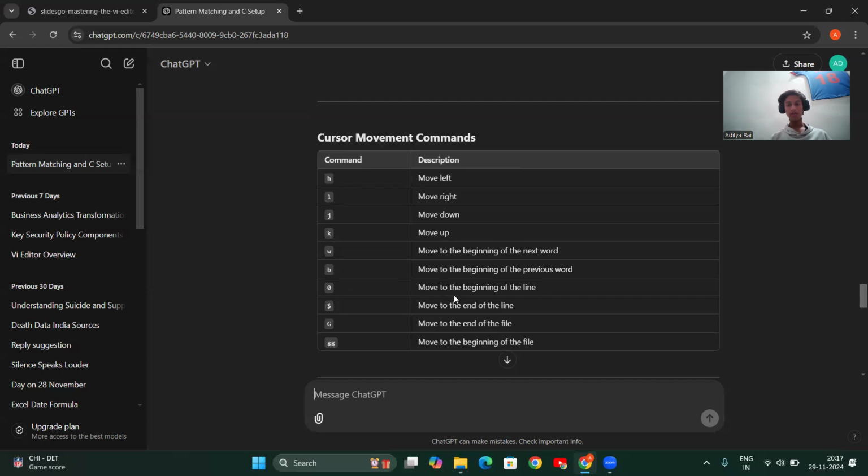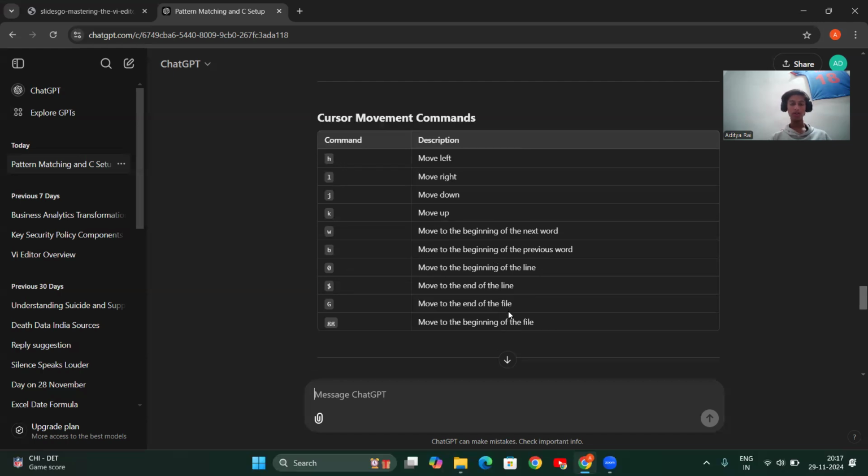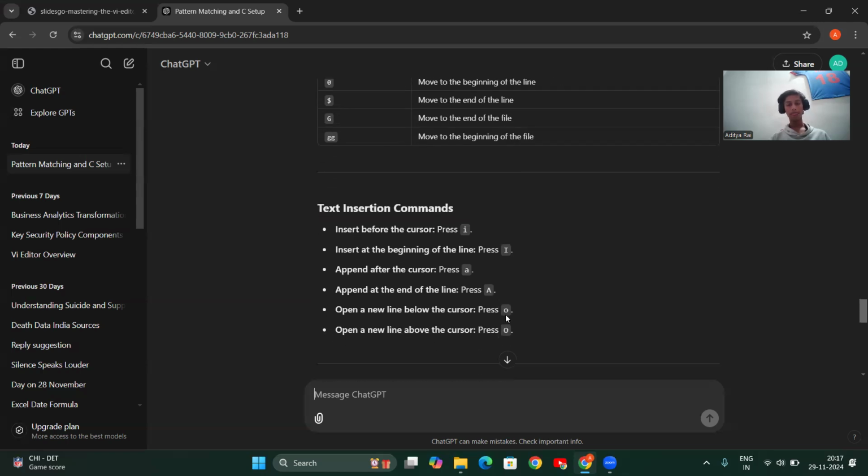Zero is used to move to the beginning of the line. Dollar is used to move to the end of the line. Capital G is used to take you to the end of the file, and double g is used to move to the beginning of the file.